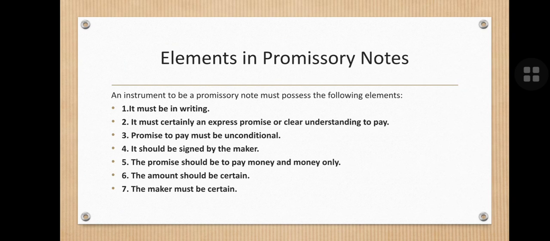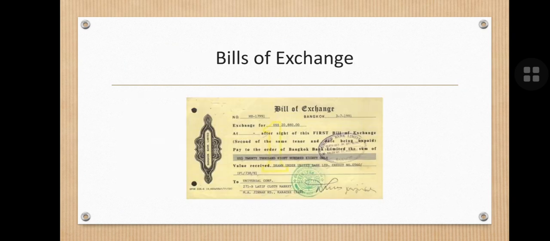It should be duly signed by the maker, the debtor who is making the promissory note. The promise should be to pay money and money only. Nothing else should be included as any other consideration. The amount should be certain. A specific amount should be mentioned. The maker must be certain.